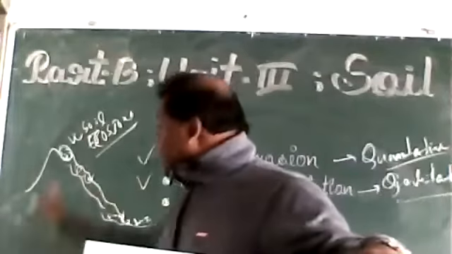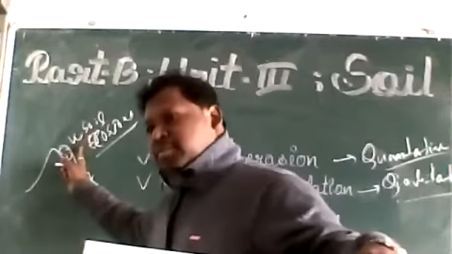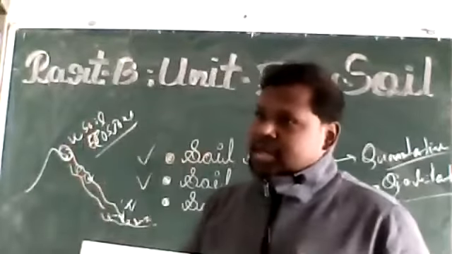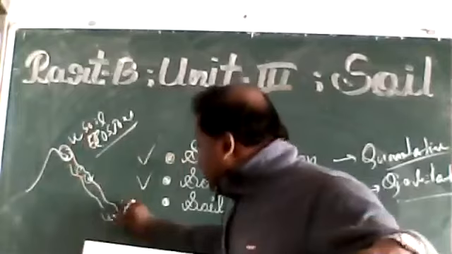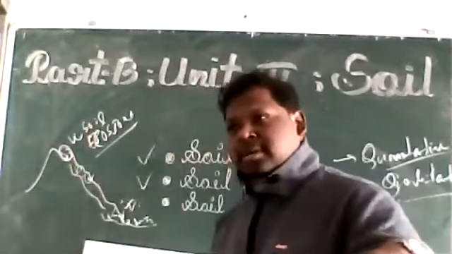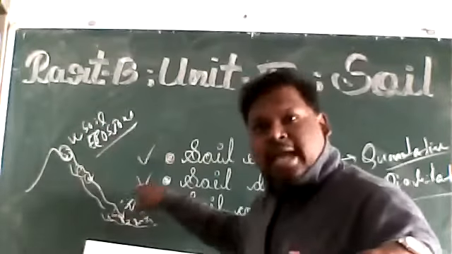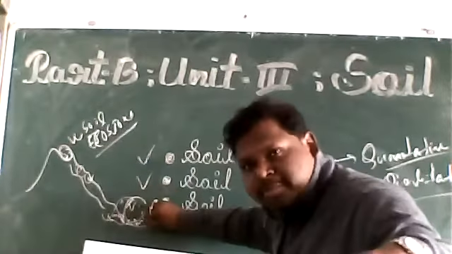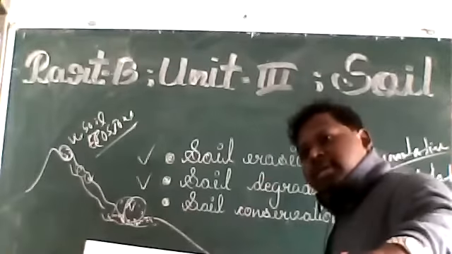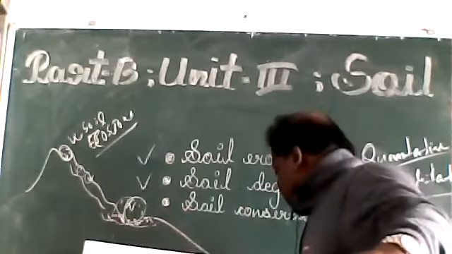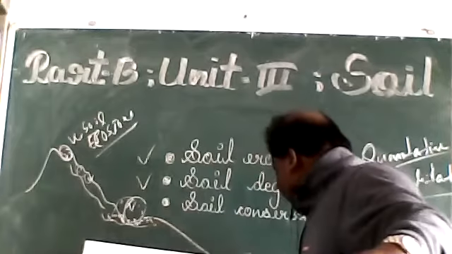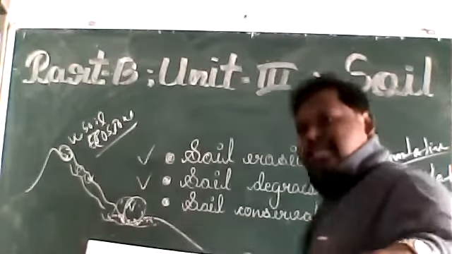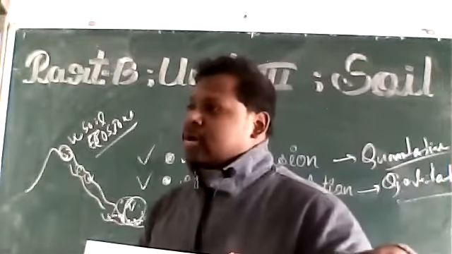Right? So the same natural agent which is responsible for soil erosion is also responsible for soil deposition. Clear? If there is a huge deposition, the same natural agents are active here. The material is transported from this place to another place. Clear? Erosion, deposition, then erosion, deposition. There is an alternate process going on.